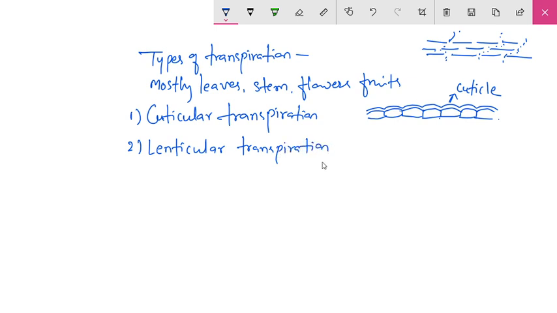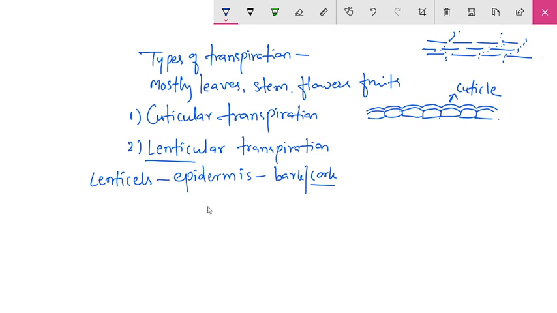What does lenticular transpiration mean? Lenticular transpiration means the transpiration takes place through the lenticels. What are lenticels? On the stem, particularly on the woody stem or the large trees, when there is secondary growth, the epidermis of the stem is replaced by the bark, or we can say the cork. So it is dead tissue.